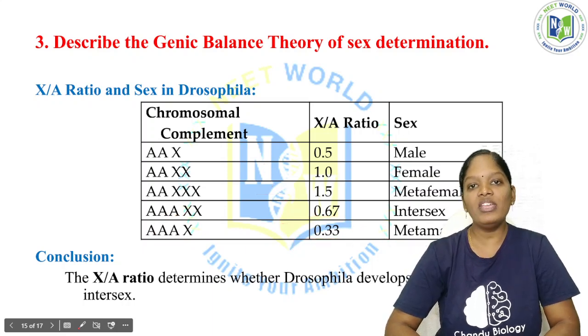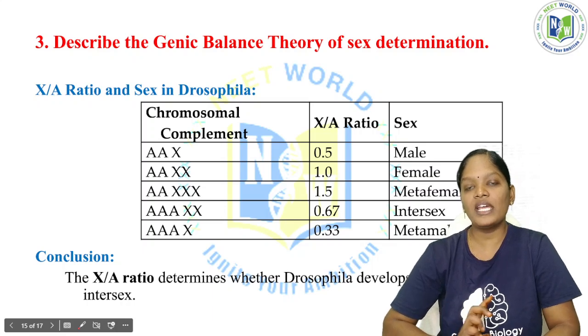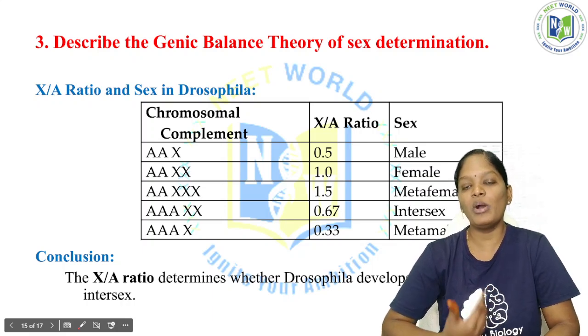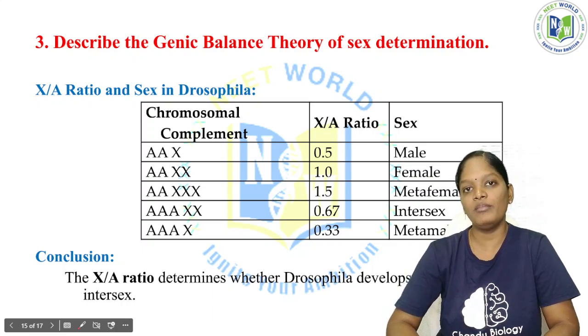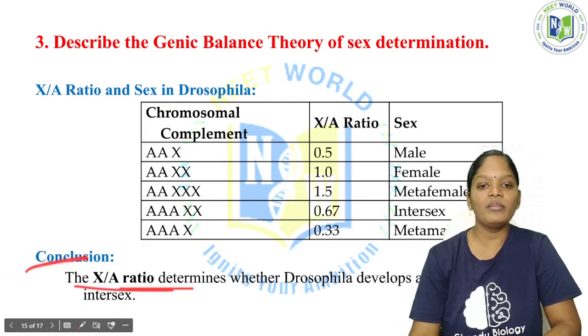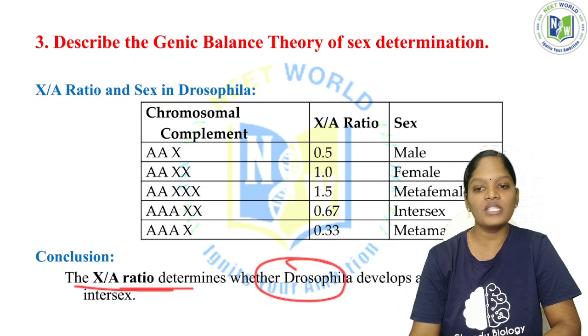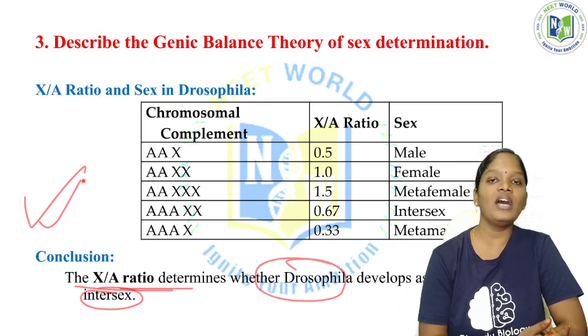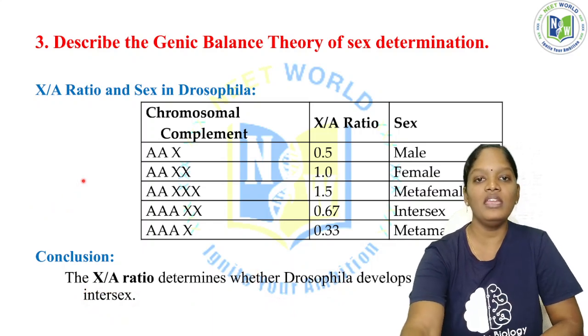So we can call them the meta male. Okay, so if the female has to develop, the ratio has to be 1 or above 1. Only then we can call them a female or meta female. So the X by A ratio determines whether the Drosophila develops as male or female or intersex. This is how the genic balance theory works.